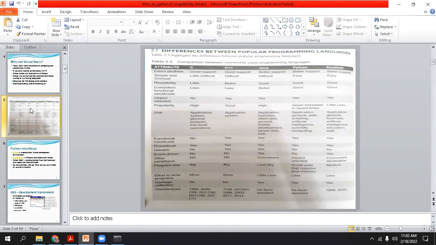C is a platform dependent language. C is not a platform independent language. That means if you copy and paste one code of C from one platform into another platform, it is not guaranteed that the C program will run. Okay, it may create some kind of error or problem. You can think that this code has been successfully running on our Mac platform, but it is showing errors on our Windows platform. It may happen in C.